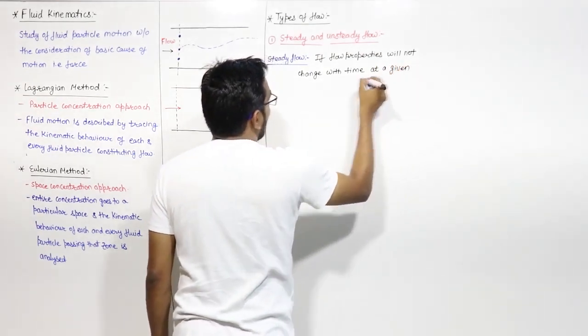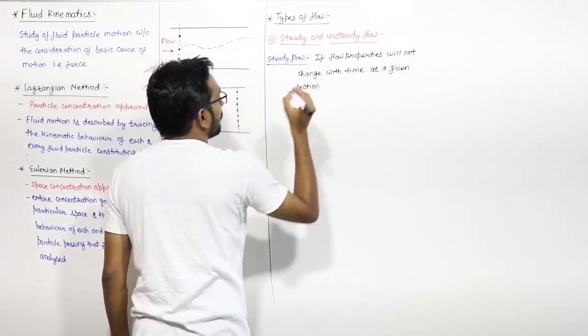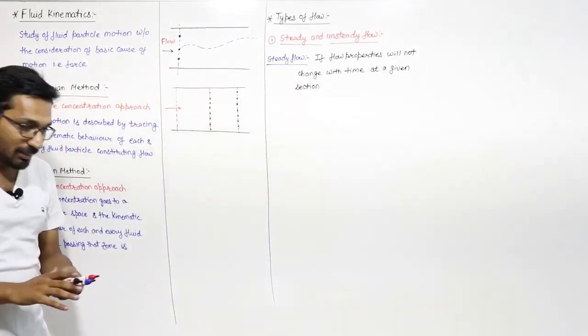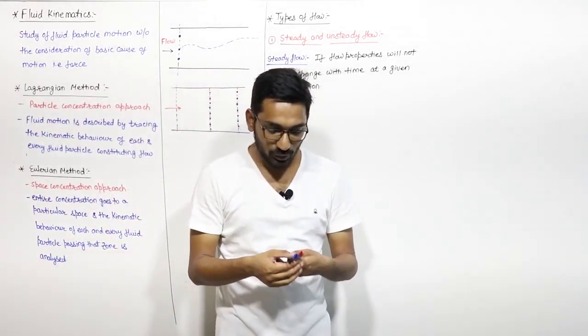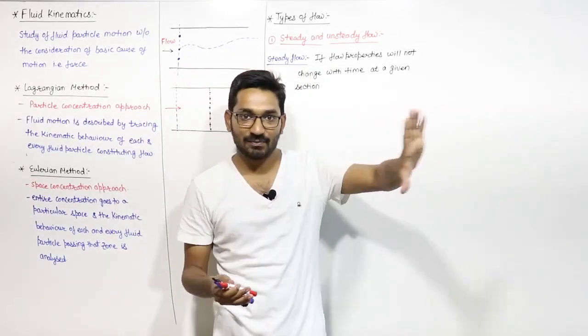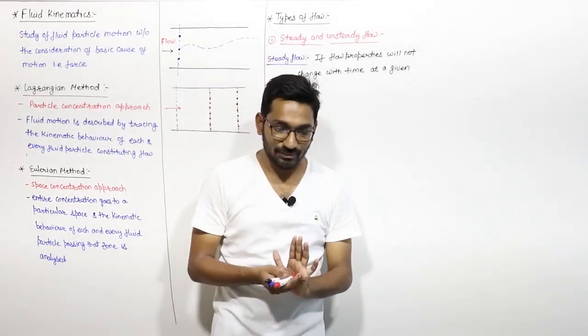This is important. At a given section. You make this thing clear. In a fluid flow, we have two things. One is the space in which the fluid is flowing, and one is the time.